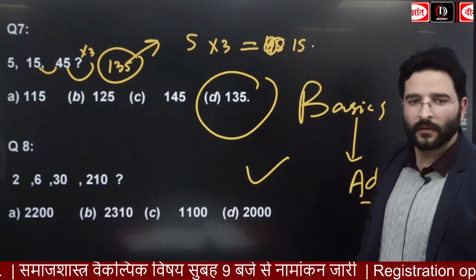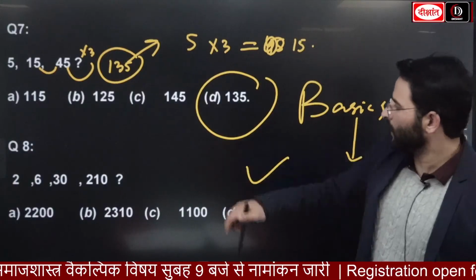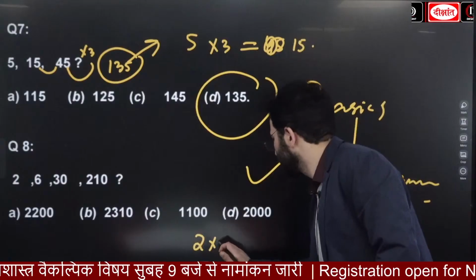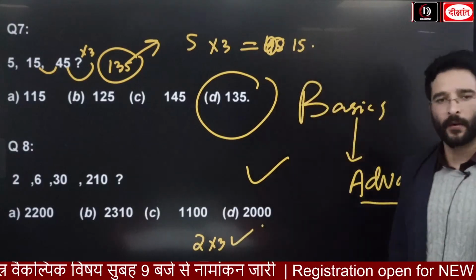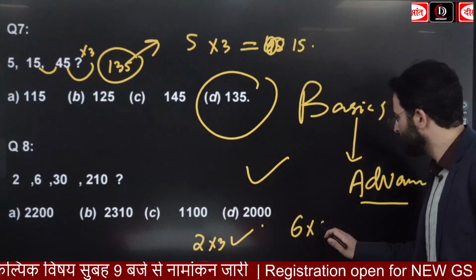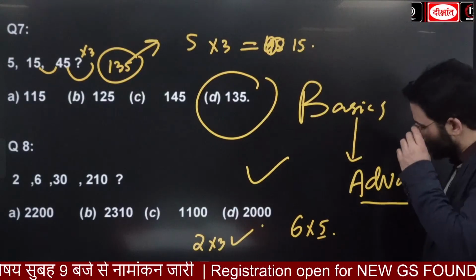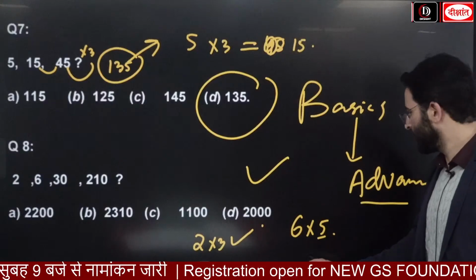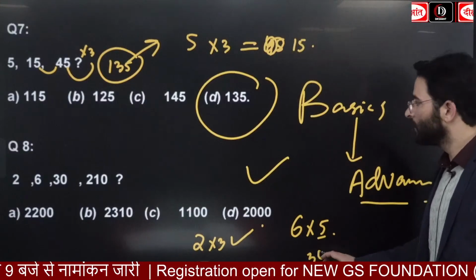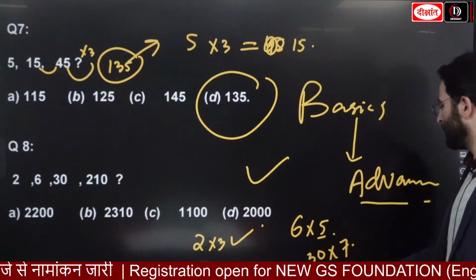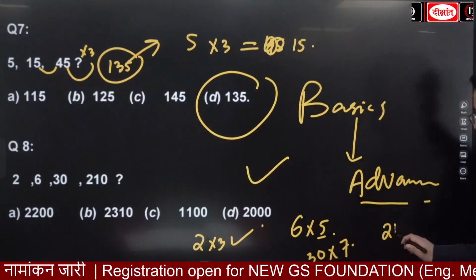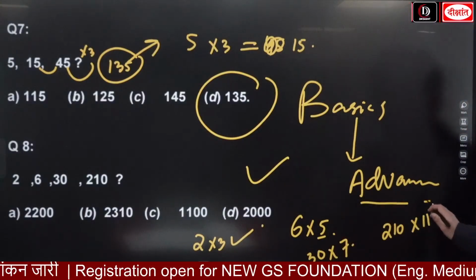Multiply by 5, very good. 2 multiplied by 3, right? 6 multiplied by 5. Then what you did over here? 30 multiplied by 7, very good. And then 210 multiplied by 11.